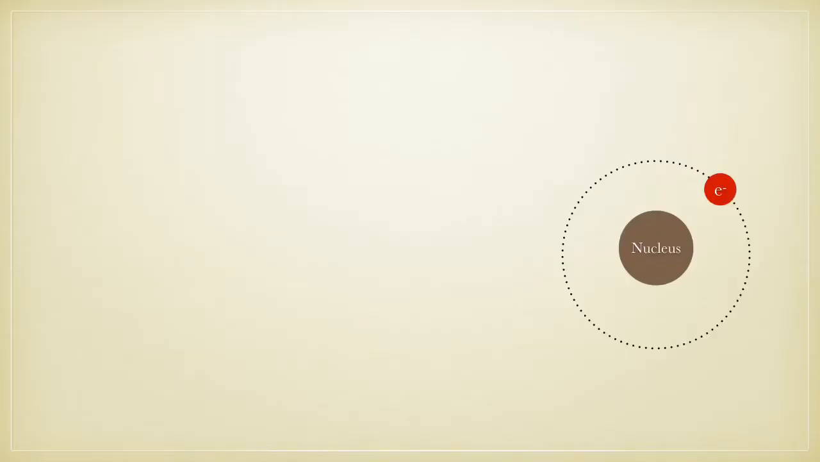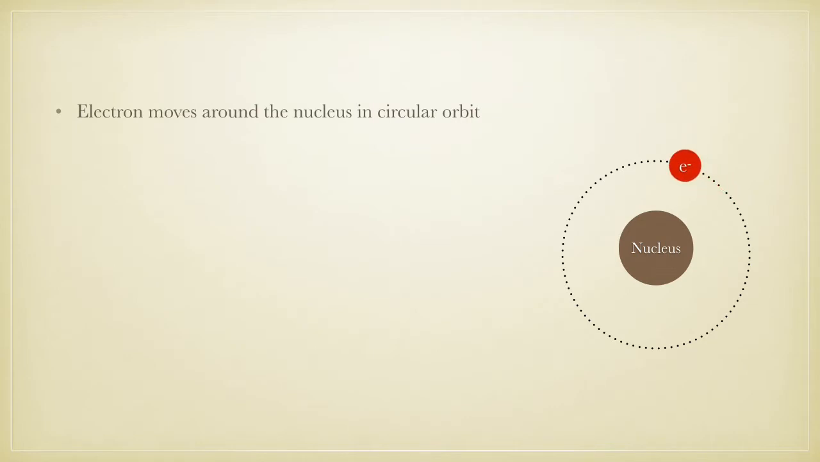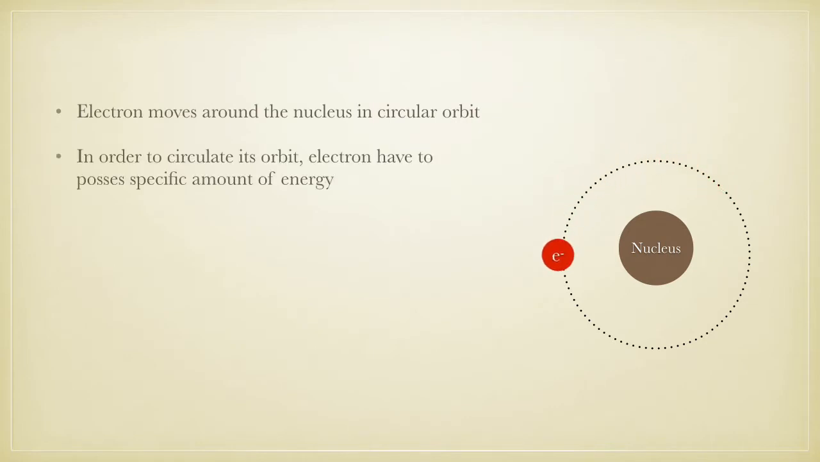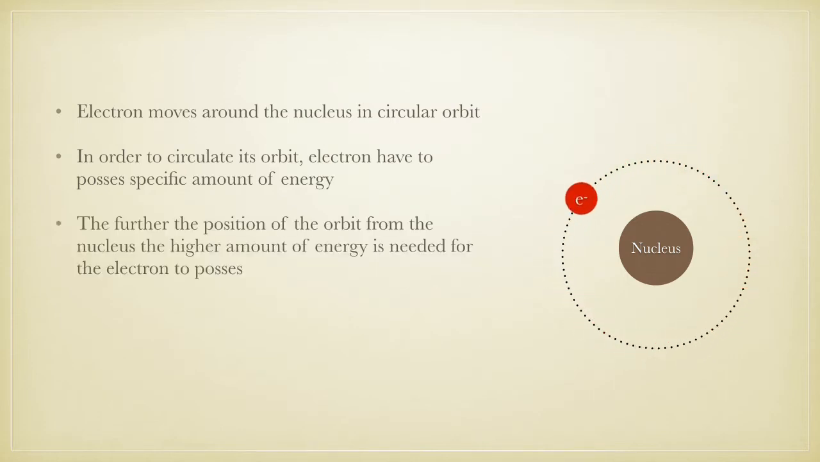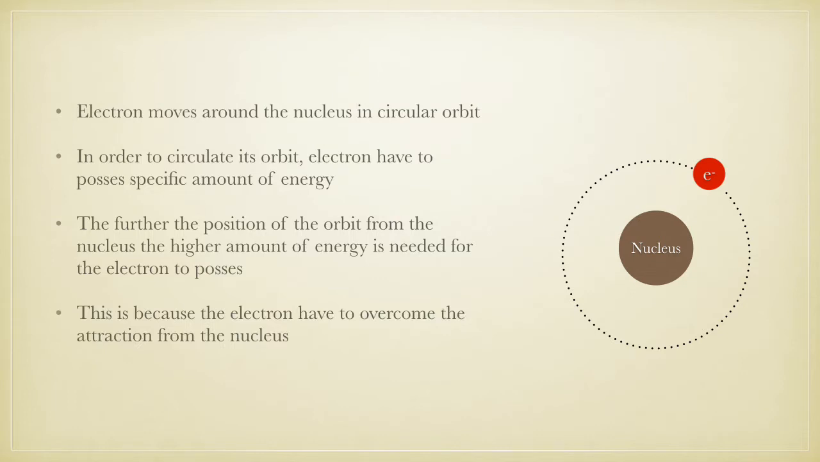Let's revise a little bit on Bohr's atomic model. Electron moves around the nucleus in circular orbit. In order to circulate its orbit, electrons have to possess a specific amount of energy. The further the position of the orbit from the nucleus, the higher the amount of energy is needed for the electron to possess. This is because the electron has to overcome the attraction from the nucleus.